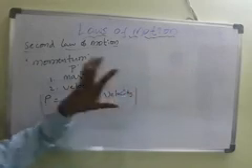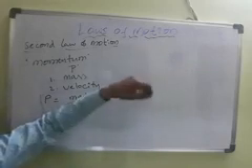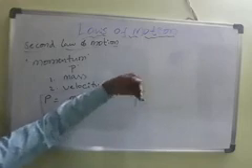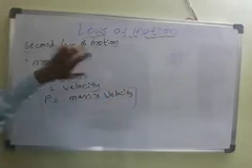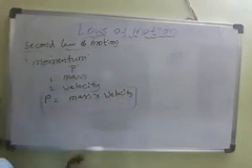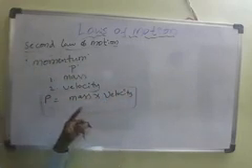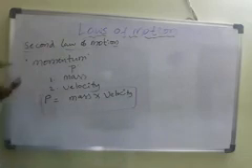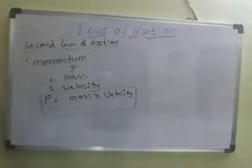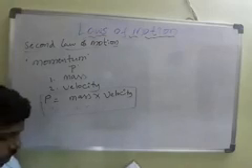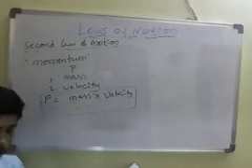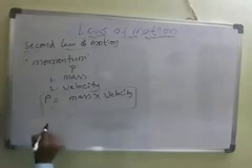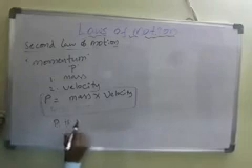So mass is already there, and if the object is in motion, then it automatically gets momentum, mass into velocity. That's why all bodies which have mass and are in motion get momentum. And momentum is a vector quantity. P is a vector quantity.